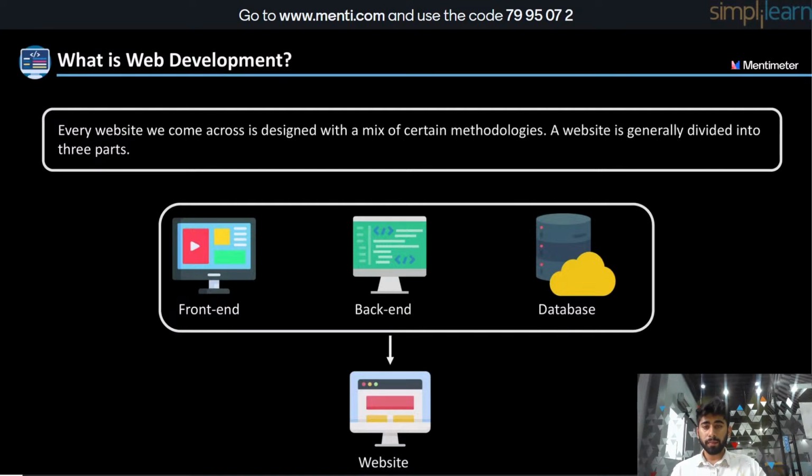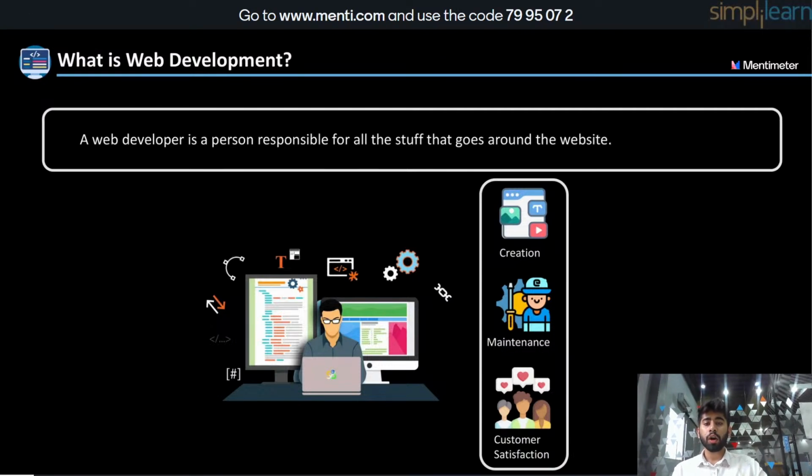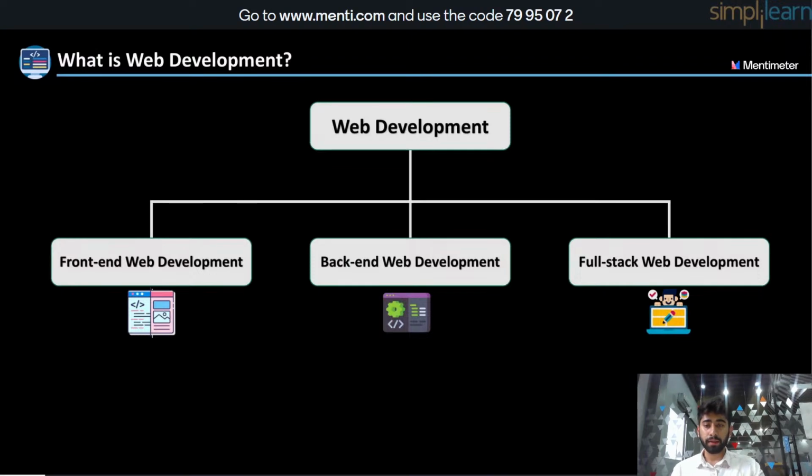Every website we come across is designed with a mix of certain methodologies. A website is generally divided into three parts: front-end, back-end, and a database. So who does all these tasks of creating and maintaining a website? A web developer is the person who is responsible for all the stuff that goes around the website. A web developer not only creates the website but also makes sure that the website does not face any issues right after the development.